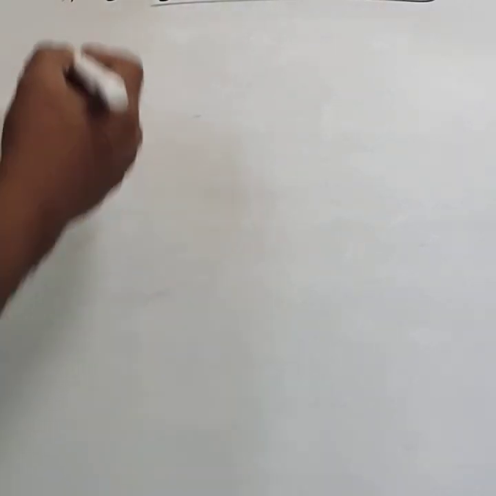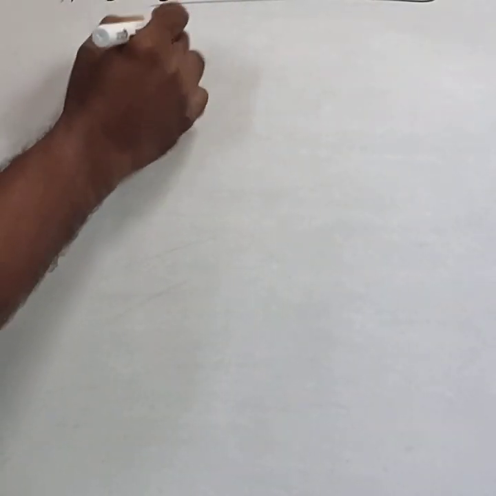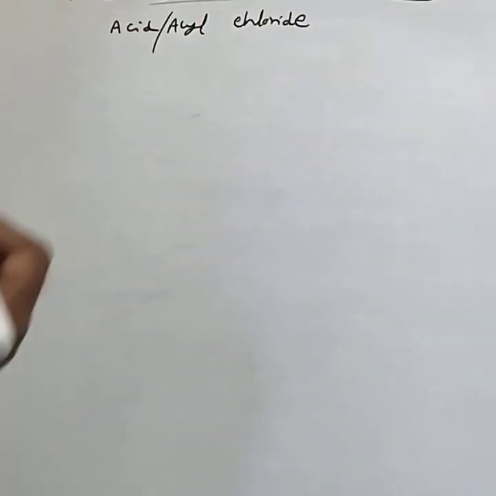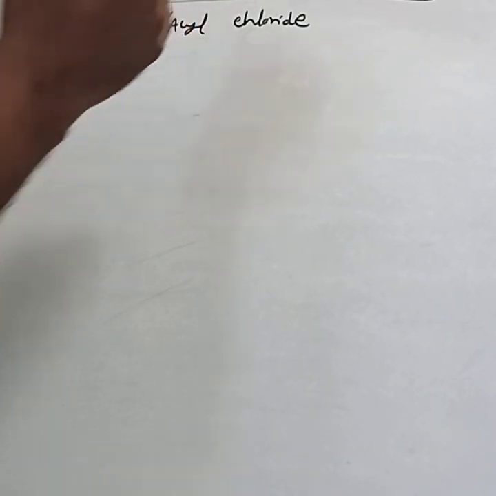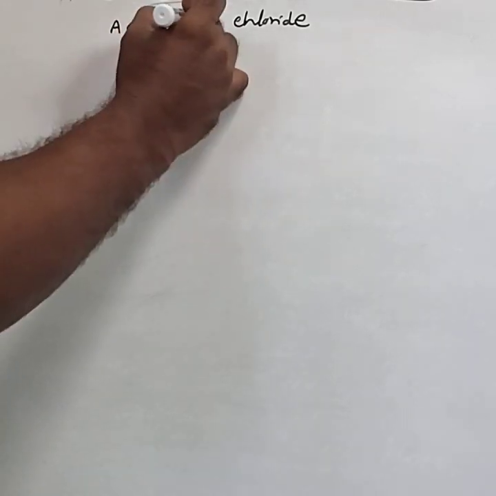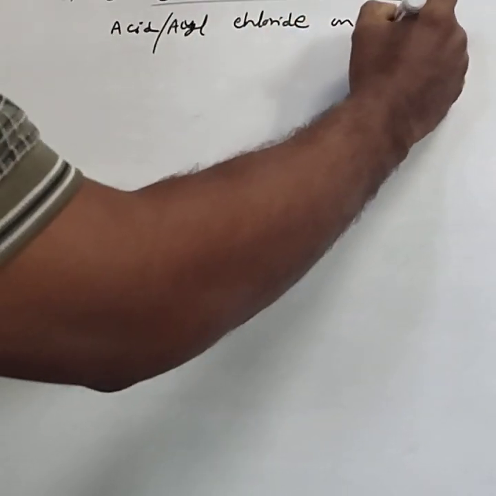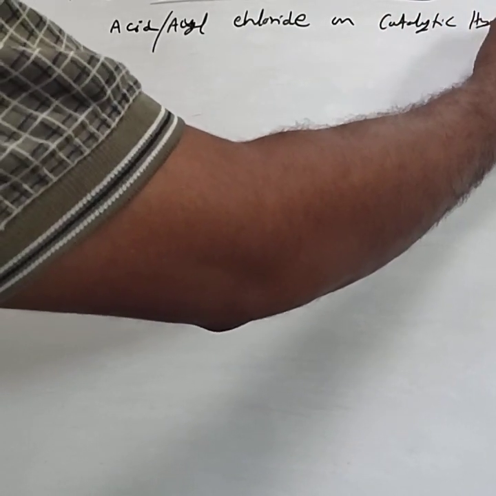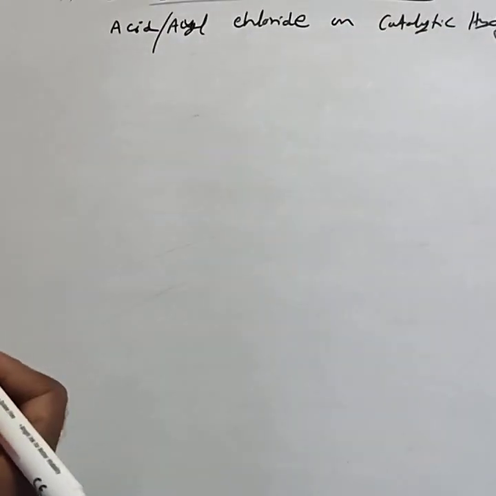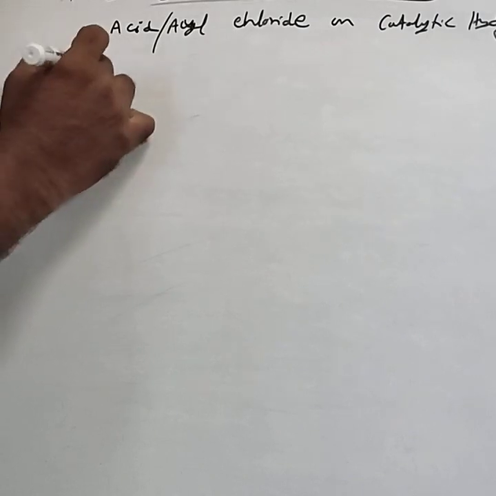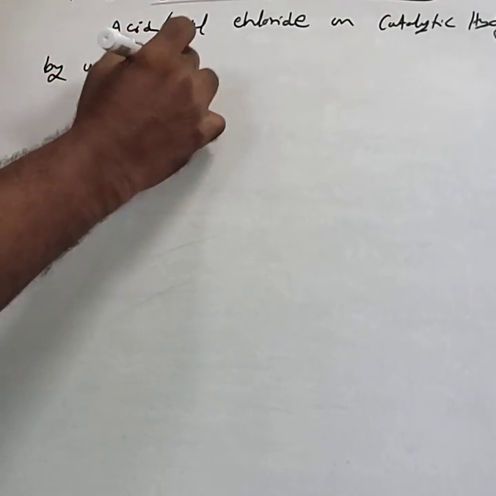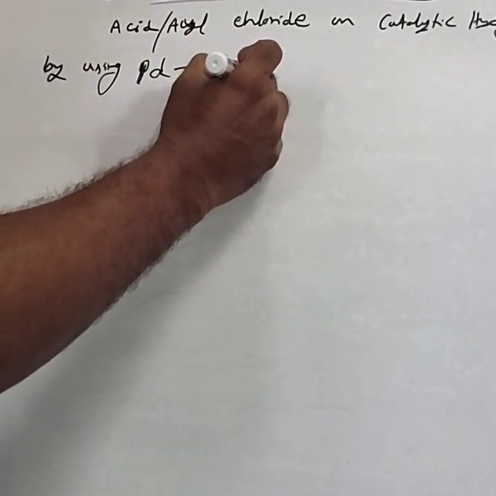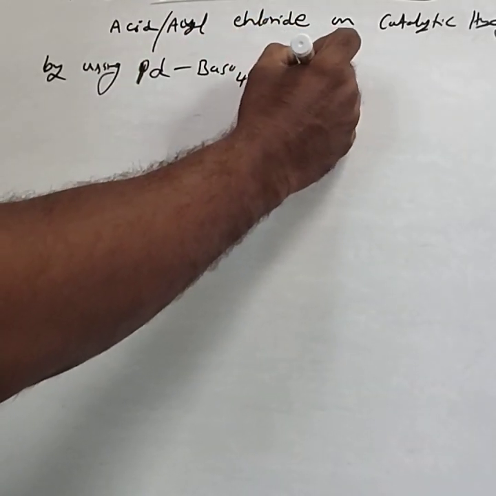In Rosenmund's reduction, acid chlorides, also called acyl chlorides, on catalytic hydrogenation by using palladium catalyst, palladium supported by barium sulfate catalyst.